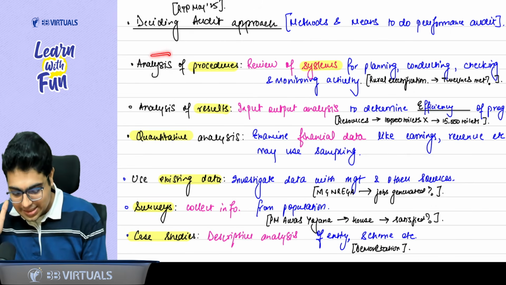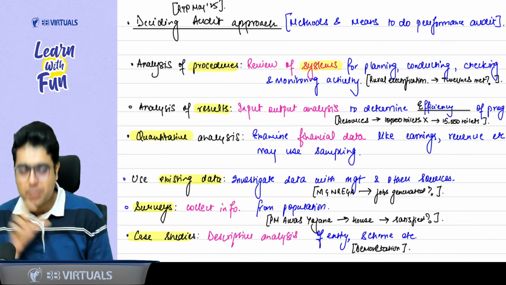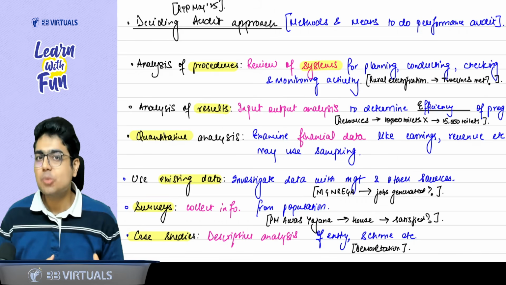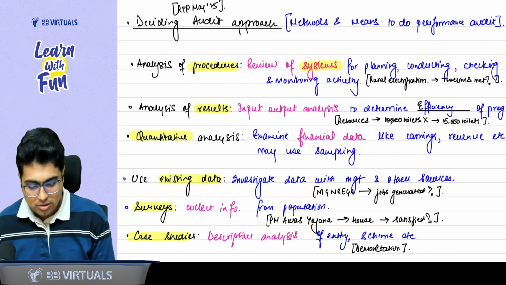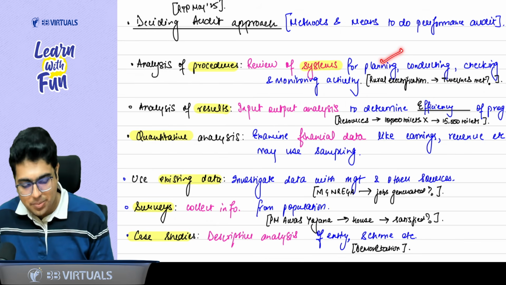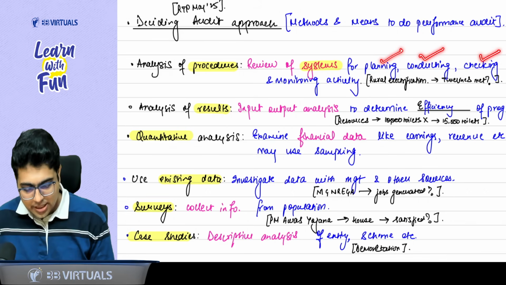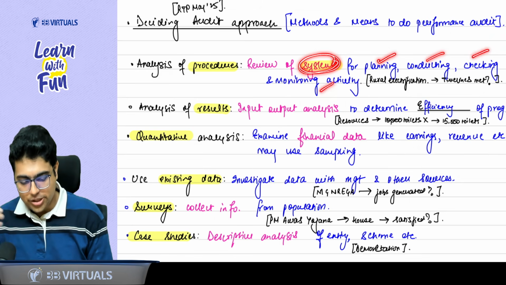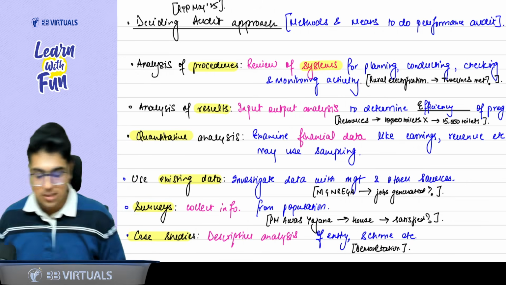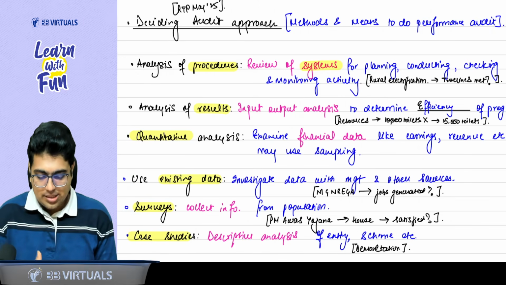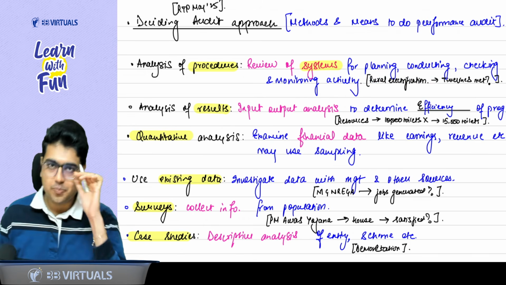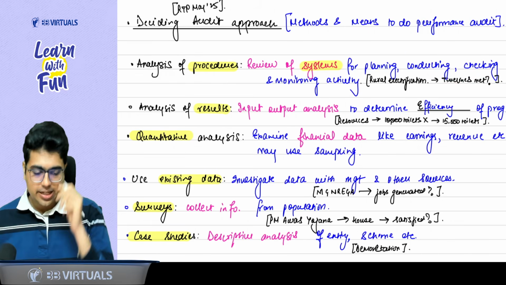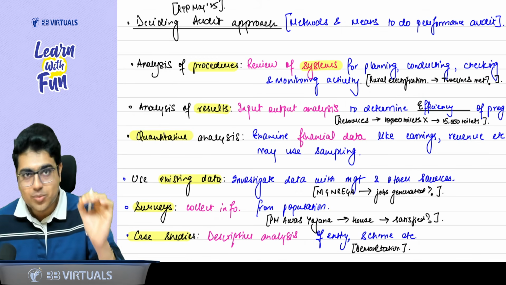So the first thing is analysis of the procedure. What do you mean by analysis of procedure? Whatever processes they have done, whatever systems they have followed, were the systems proper or not? So review the systems, again go in the flow: planning, after planning conducting, after conducting checking and monitoring of activity. So whatever systems government has used for planning, conducting, checking and monitoring of activity, check those systems. For example, if they had this policy of rural electrification, that is providing electricity to rural areas, whether the timelines were met, whether on time this was done.